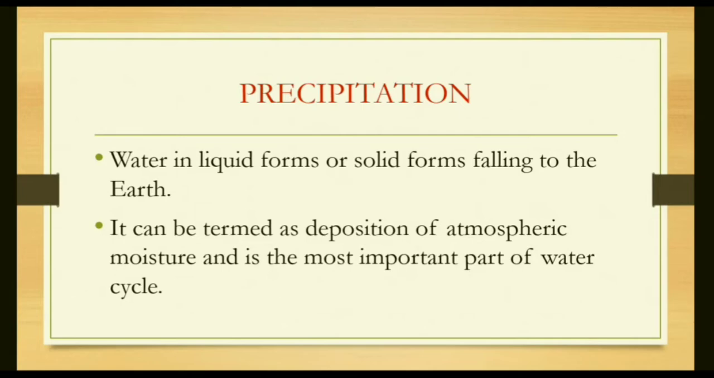Atmospheric moisture may be precipitated either in the solid form or in the liquid form. The different forms of precipitation are snow, hail, rain and drizzle. These are the different forms of precipitation. Precipitation in simple language is known as rainfall.